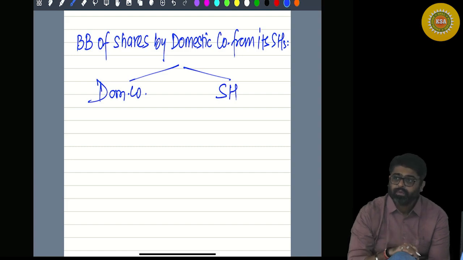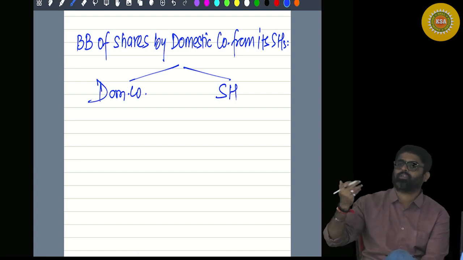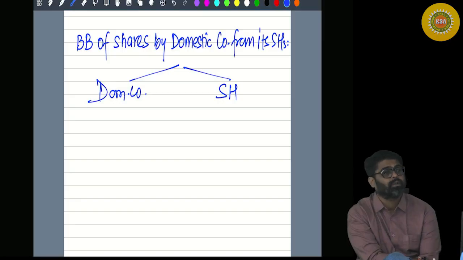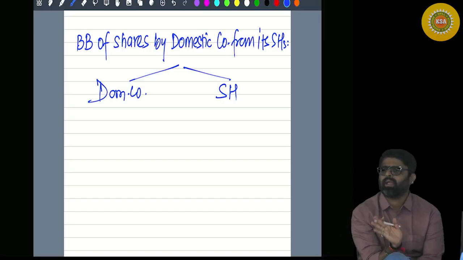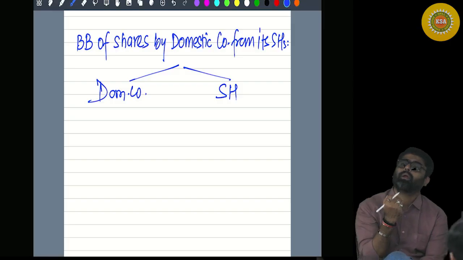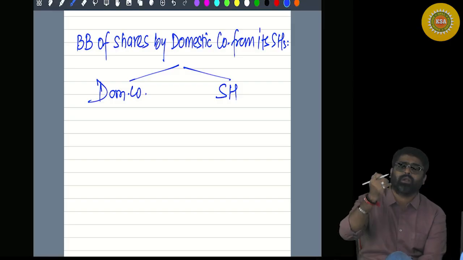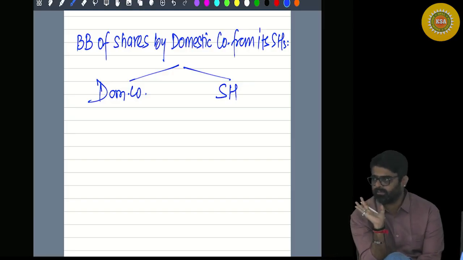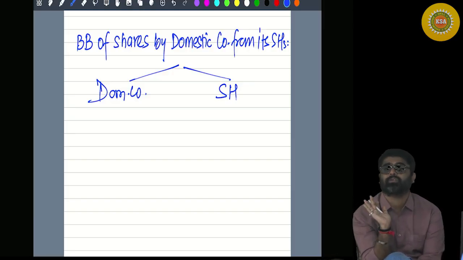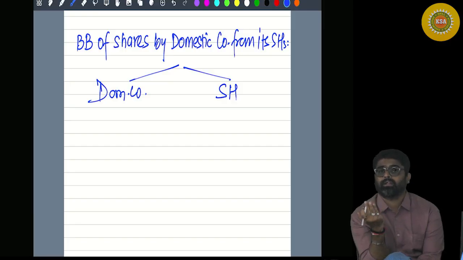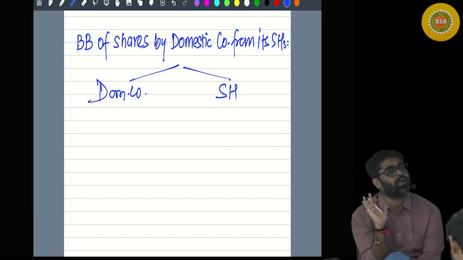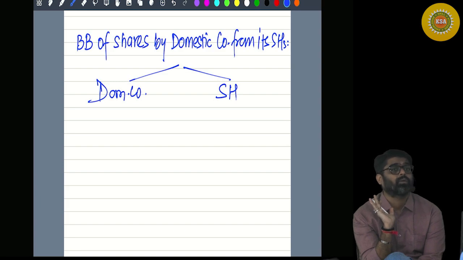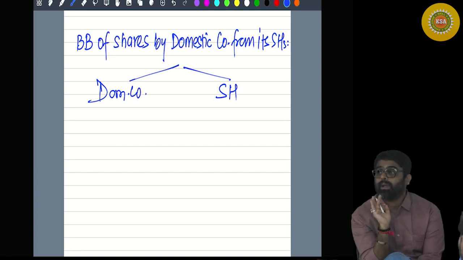Now see, whenever buyback happens, section 46A comes into picture. Which says that any type of company doing buyback of any shares or securities, at the time of buyback, whatever buyback price is given by that company, on the basis of that buyback price, the capital gain needs to be computed in the hands of the shareholder or security holder.